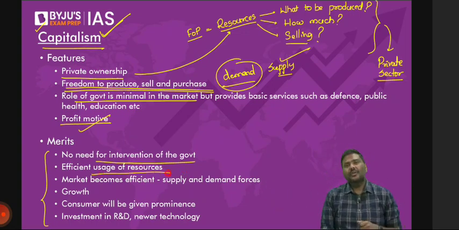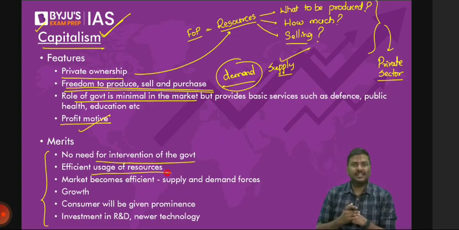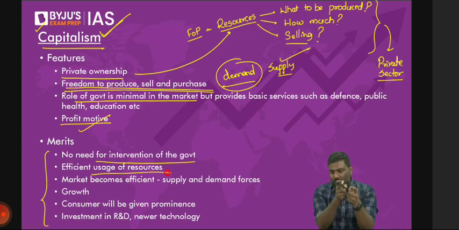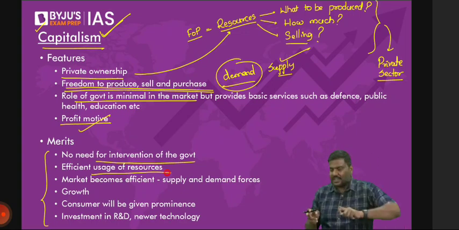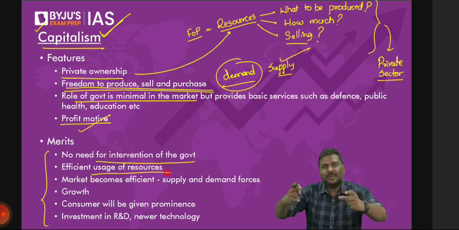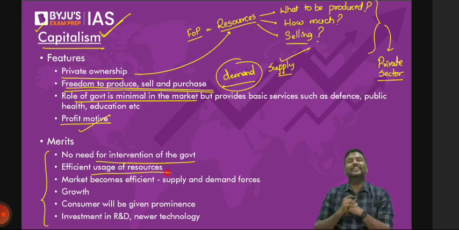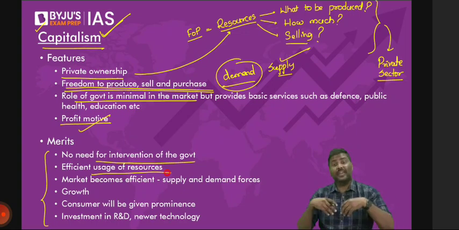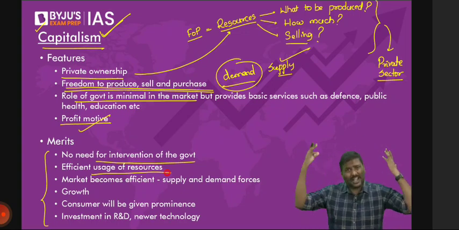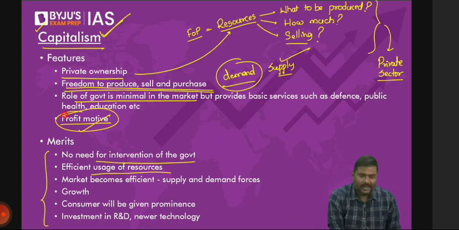Second, don't you think if the private sector is utilizing the resources, that is land, labor, capital, etc., the efficiency will be very high in the economy? If you do not agree with me, look at the kind of services provided by the private sector in India and the government of India, in the healthcare sector, education sector. Who is utilizing the resources very efficiently to provide services to you? Of course, the answer has to be the private sector. And again, they are not doing charity here. Some of you say they're charging, but ultimately they want to earn profit. It runs on profit.